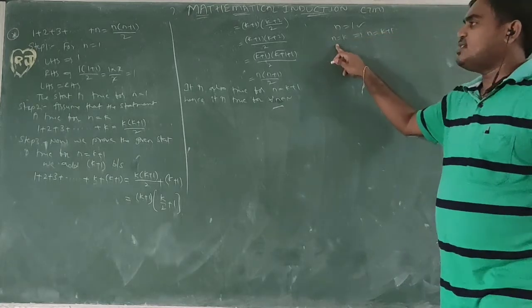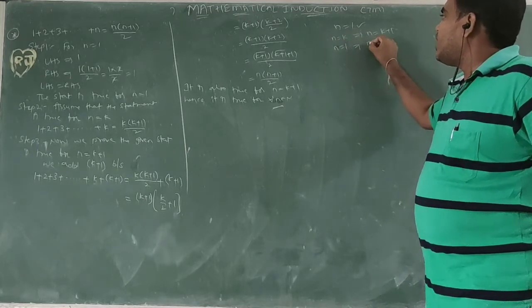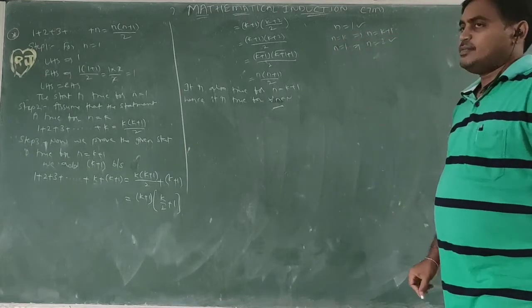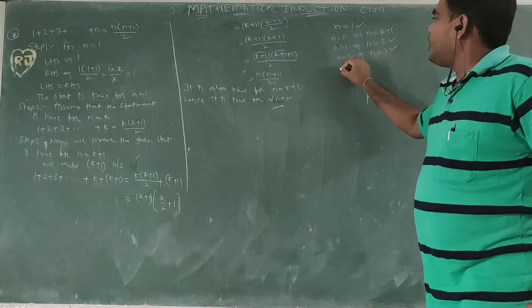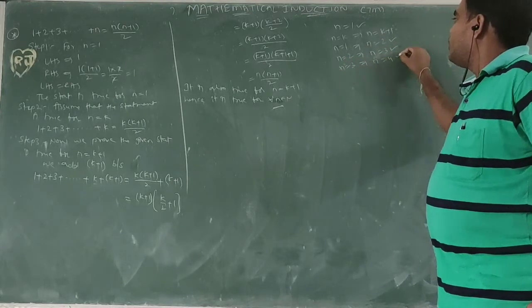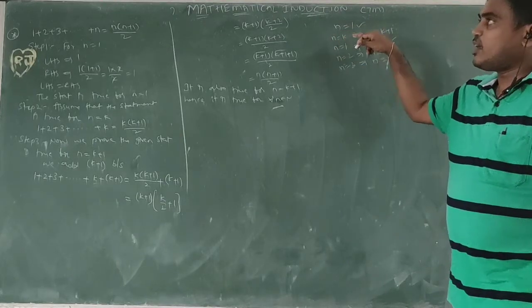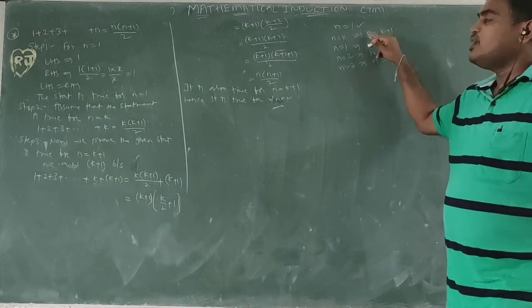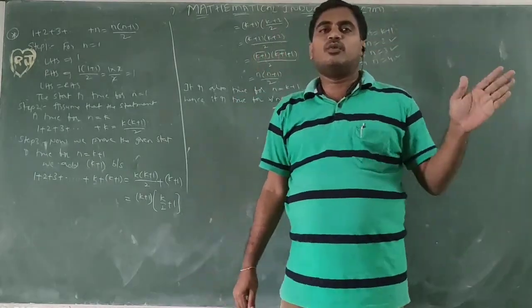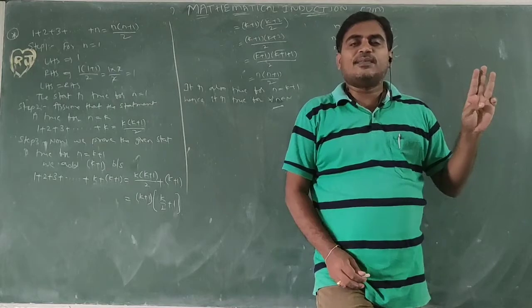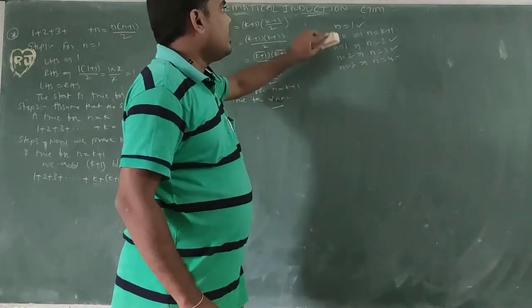If n equal to k is right, k plus 1 is right. Instead of n equal to k, I am taking 1. If n equal to 1 is correct, n equal to 1 plus 1, which is 2, is also correct. Then n equal to 2 is correct, so 2 plus 1, n equal to 3 is correct. If n equal to 3 is correct, automatically n equal to 4 is correct. So if n equal to 1 is correct, and n equal to k is considered, then automatically n equal to k plus 1 is correct. If all these three steps hold together, it is true for 1, 2, 3, 4, 5 and so on. So if these three steps are satisfied, it is true for all natural numbers. So it is true for infinitely many natural numbers.